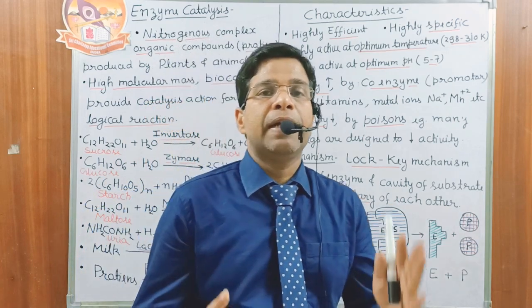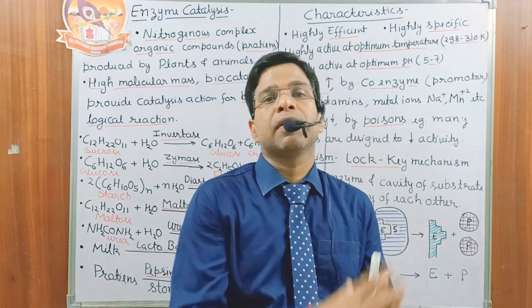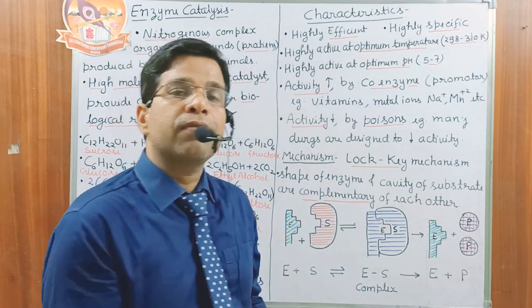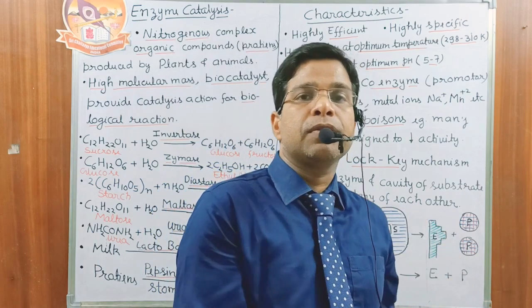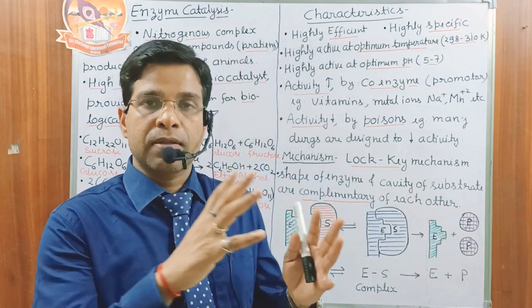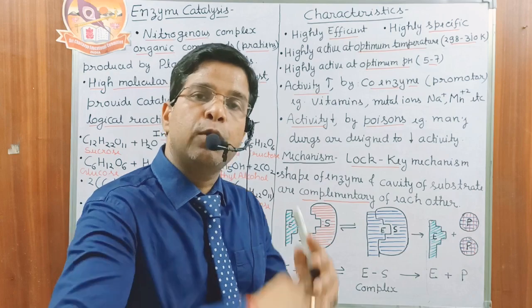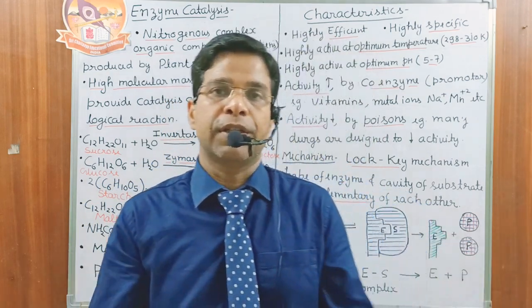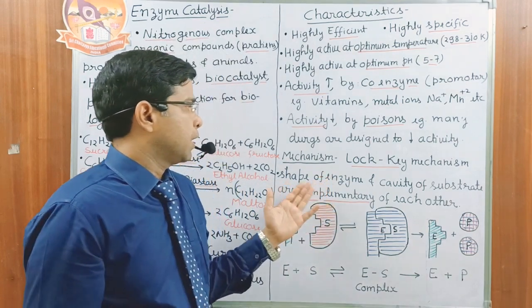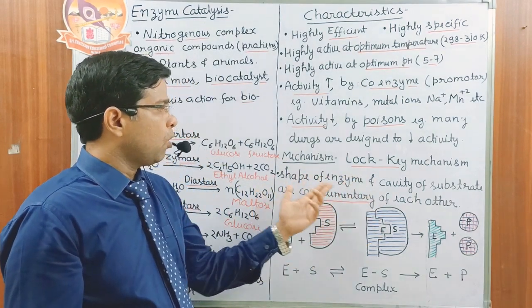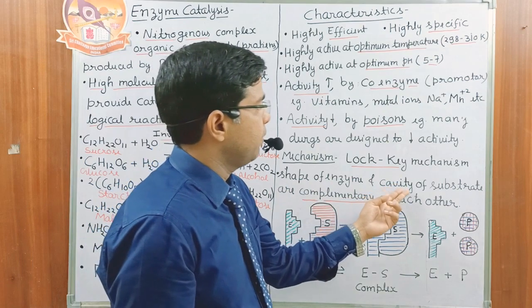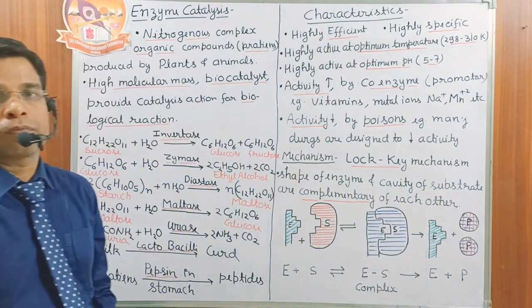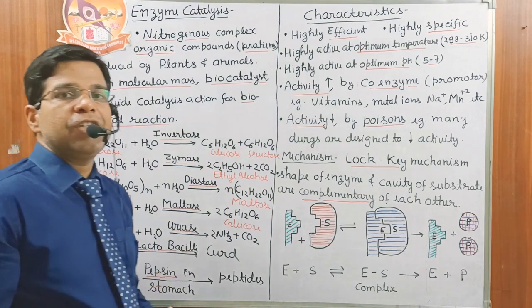When the enzyme fits in the cavity, they form a complex, and after the complex formation, the enzyme converts the substrate, the reactant, into the product, and after the reaction the enzyme is regenerated. Like the lock and key mechanism, the shape of the enzyme and the cavity of the substrate are complementary to each other. Okay, they complete each other.